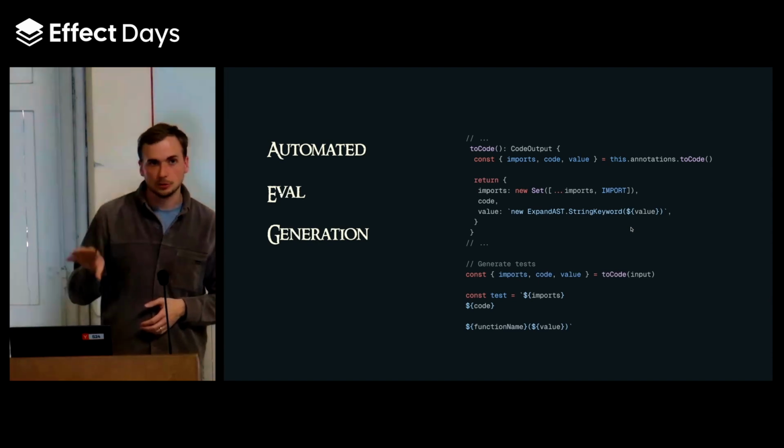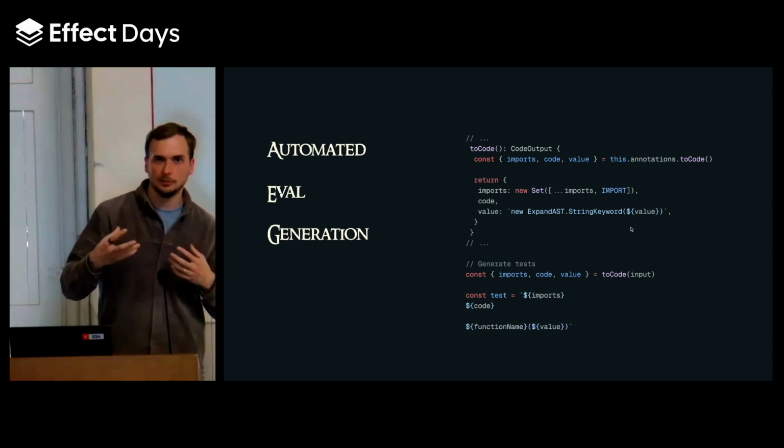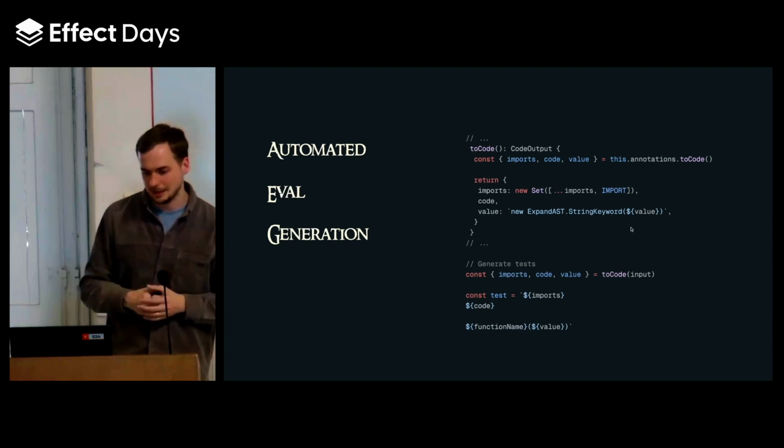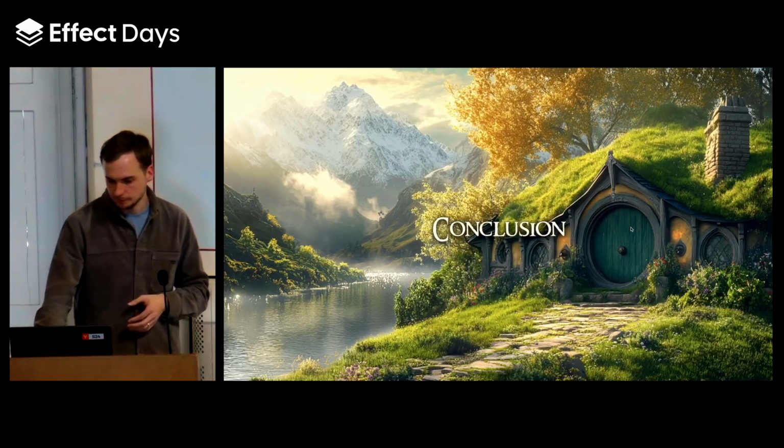There are a lot of tools for evals in AI. One of the best ones is Braintrust. It's this GitOps workflow, and being able to automatically generate those evals is not always as easy. So that's how we are making use of Effect for that.